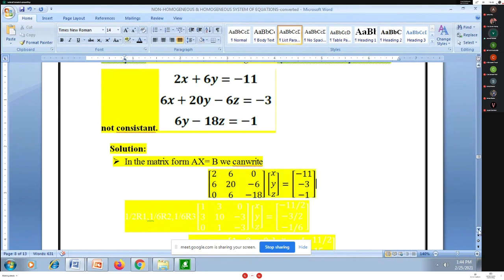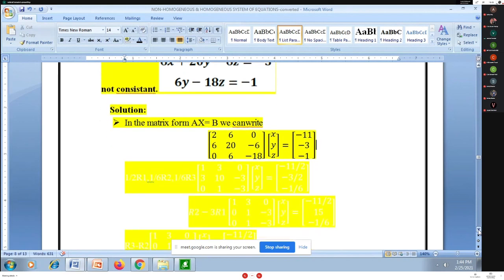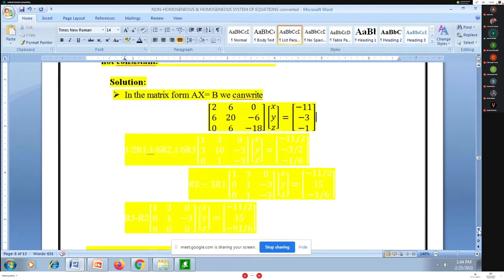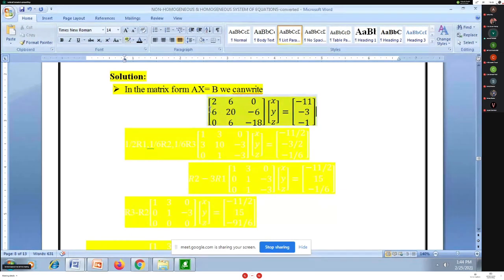So for solving this system of equations, I will apply row transformations on this matrix A. Remember that while applying row transformations, I will apply the same row transformations on the right-hand side B matrix.